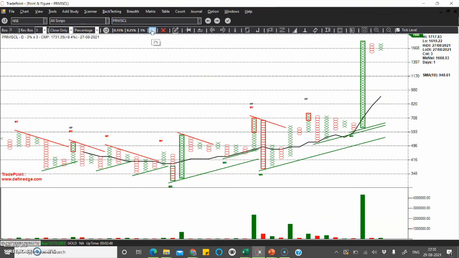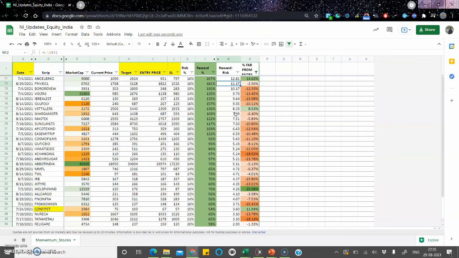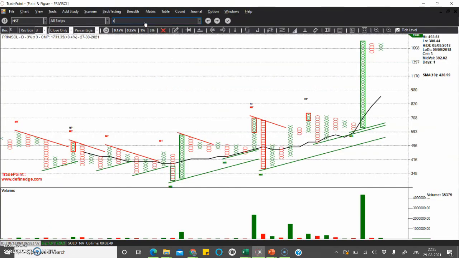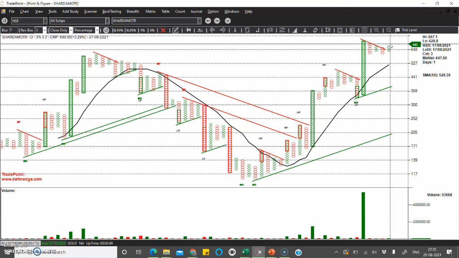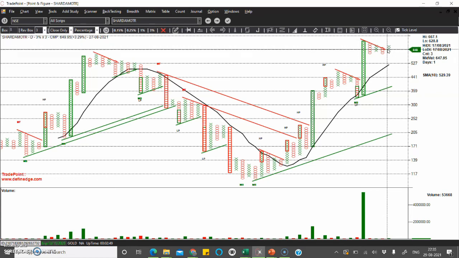We look into the stocks in 3% box size. As you can see, this anchor column has come out of a mini bottom and out of a range for a long time, and that's why the follow through will be a buy, and this anchor column has good volume as well. The next stock I'll look into is Sharda Motors. Sharda Motors has also come out of a mini bottom, and above 687 the buy would trigger. The risk to reward ratio is pretty good here, and this anchor column also has very good volume.